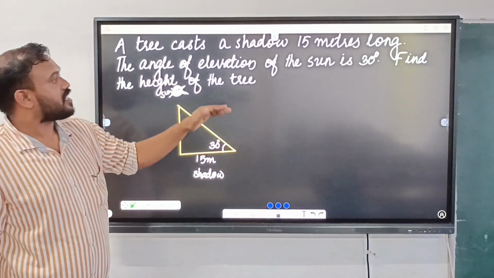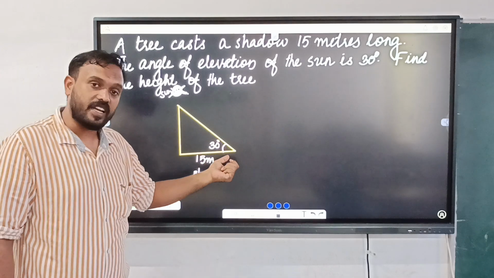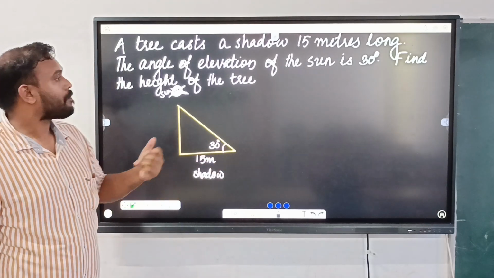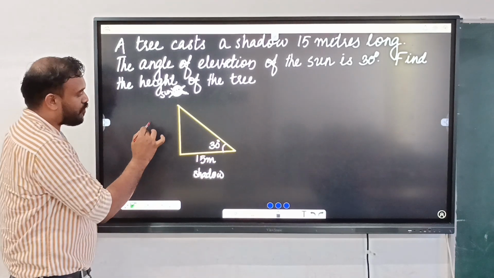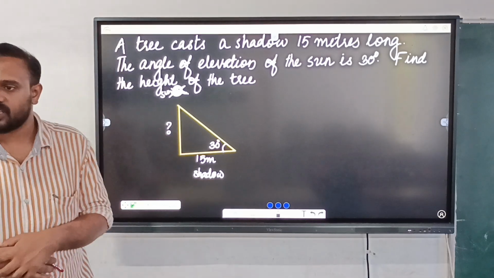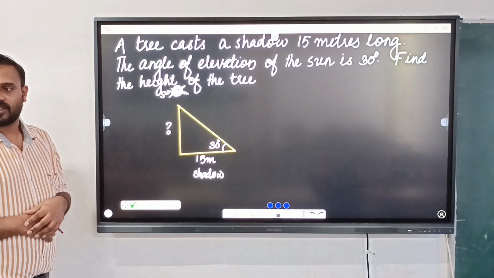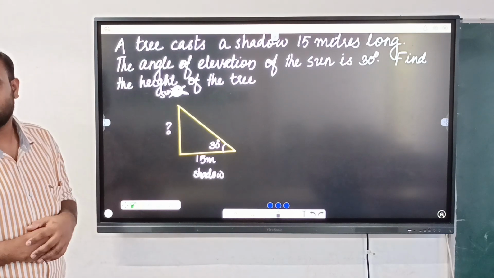So a tree casts a shadow 15 meters long. The angle of elevation of the sun is 30 degrees. Then find the height of the tree. We have to find the height of the tree. Did we get the answer for the given question?